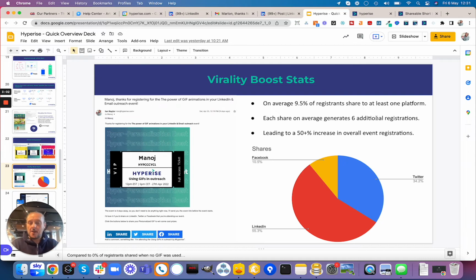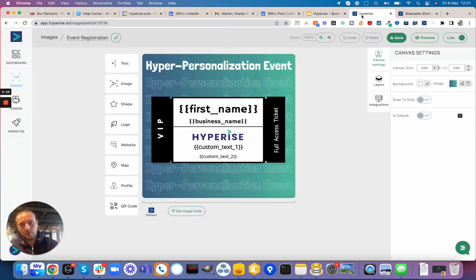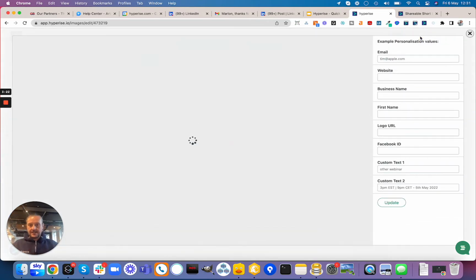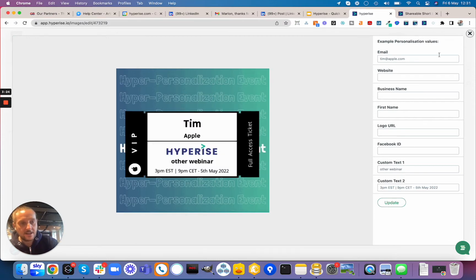So a really amazing way of getting that viral boost to your events, leveraging LinkedIn and its capabilities. A simple way to create an event ticket or image. Like here we've just got a very simple GIF background, and obviously the personalization pulling through the event name, date and first name, so we create this amazing outcome like this.